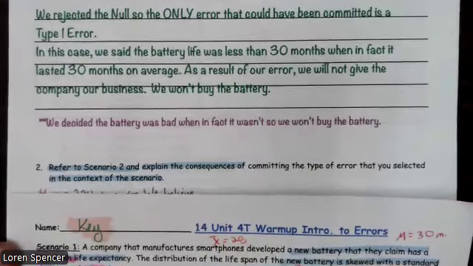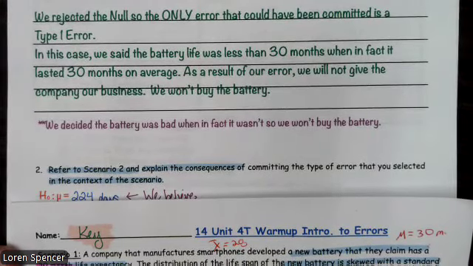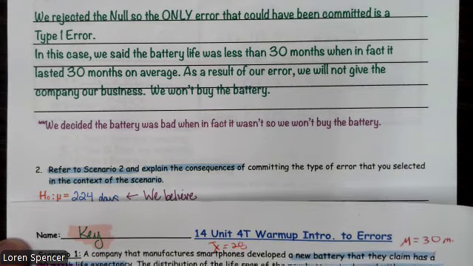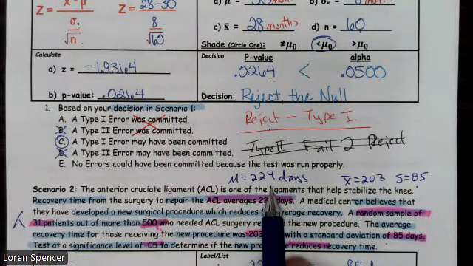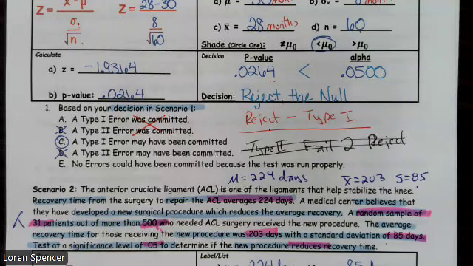Scenario 2, explain the consequences of committing the type of error you selected in the context of this scenario. All right. So in this scenario, we were dealing with ACLs. And we said that on average, the average time to recover is 224 days, but they came out with a new procedure. The new procedure was supposed to reduce the recovery time. All right. And we actually got a sample mean of 203 days and a sample standard deviation of 85 days. Because we had the sample standard deviation, that made it a t distribution.